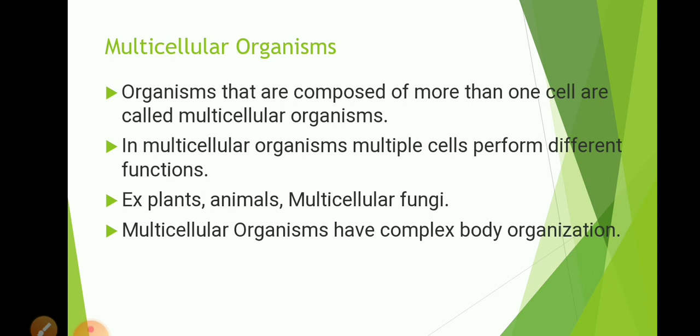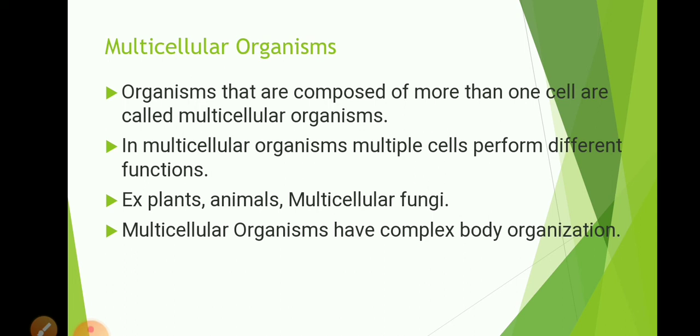The body of a multicellular organism is complex as compared to a unicellular organism. We can see division of labor in multicellular organisms. In a unicellular organism, only one single cell is performing all life processes. But in multicellular organisms, we can see division of labor.